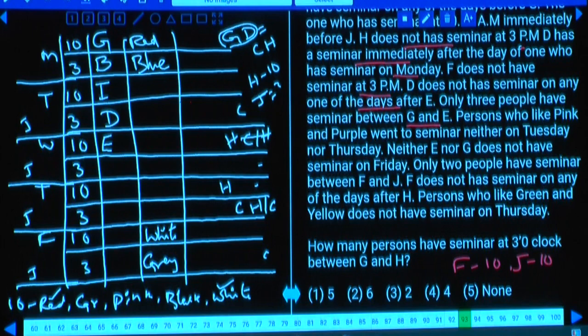As E is here, then 3 persons between G and E. Then as G is here, then who are the remaining 2 persons here? H and F. Now this H and F, both these 2 persons must be at 10 o'clock. J and F are at 10 o'clock.